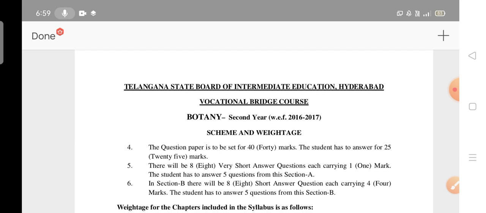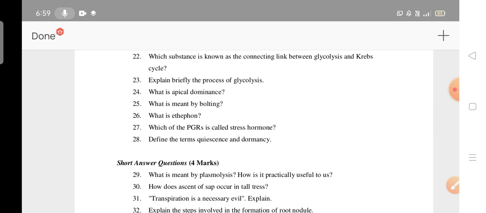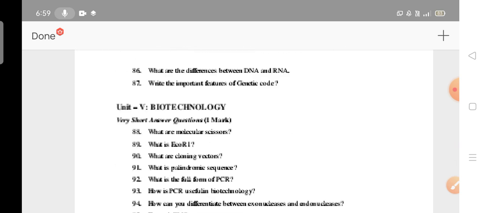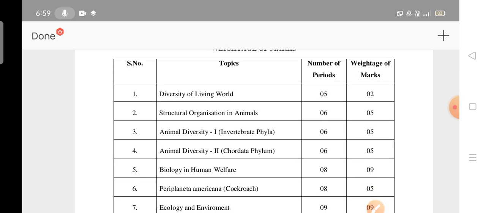It's clear. Okay, next coming to the second year, no need. So we will move on to zoology. This is the zoology for the first year students. This is Part 2 in Biological Sciences Paper 1.